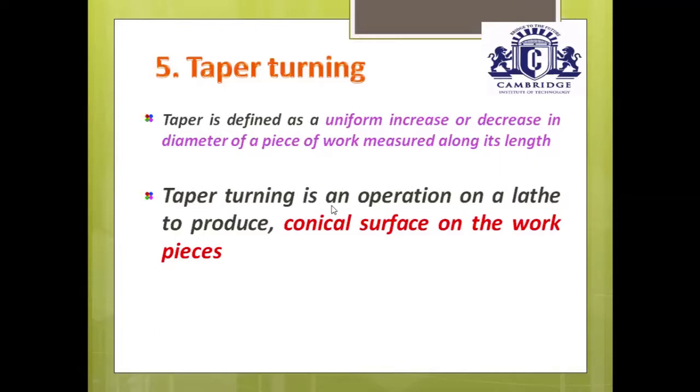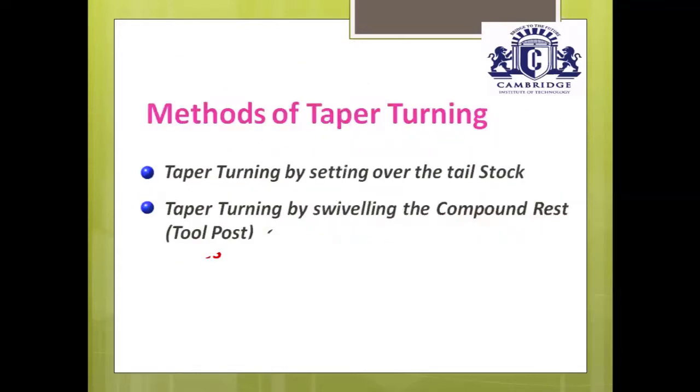Taper turning is an operation performed on the lathe to produce a conical surface on workpieces. A conical surface has either increasing or decreasing diameter as per the required length. The main objective of taper turning is to convert cylindrical surfaces into conical surface workpieces.